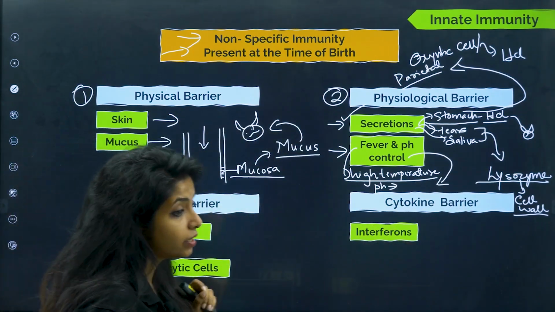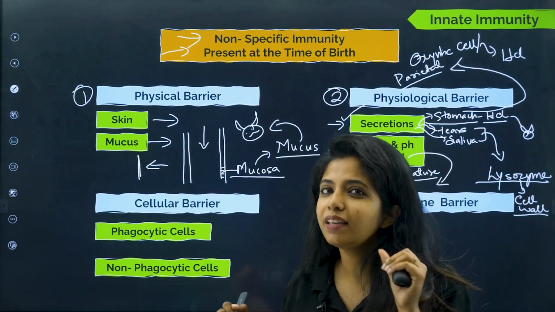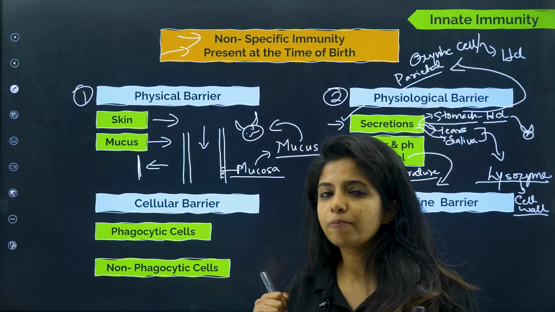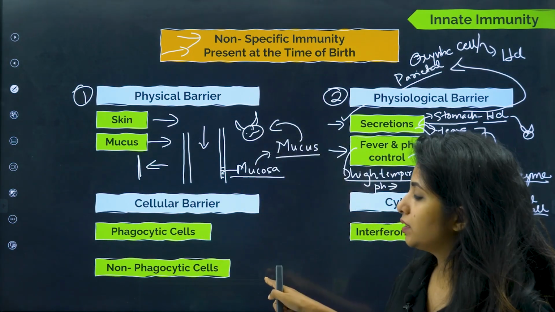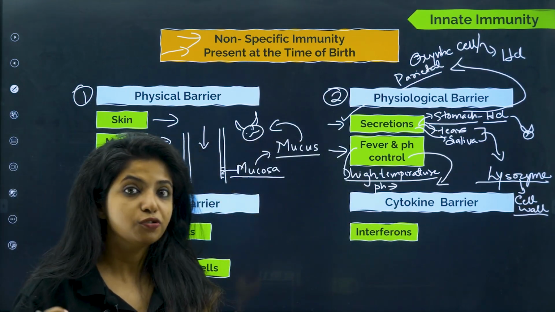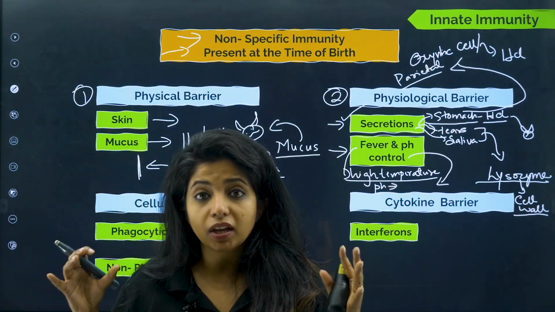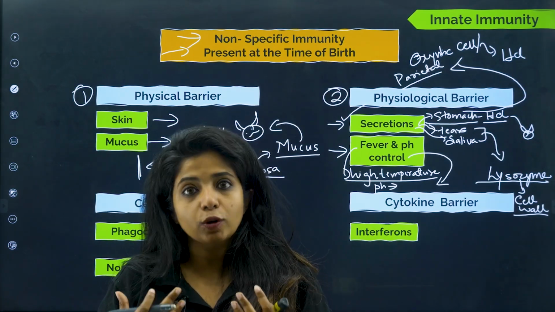Coming ahead, talking about cellular barrier, that means now cell is going to do something. Certain types of cells are going to act as a barrier. They are going to protect our body from something. Let's see who those cells are. So we have phagocytosis cells. What do you mean by phagocytosis, children? You might have heard about that, right? When something is taken inside the body and being broken down, this is known as phagocytosis.